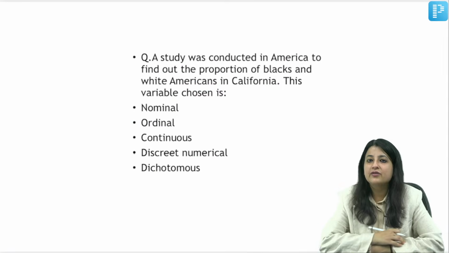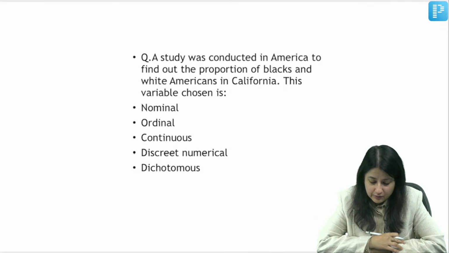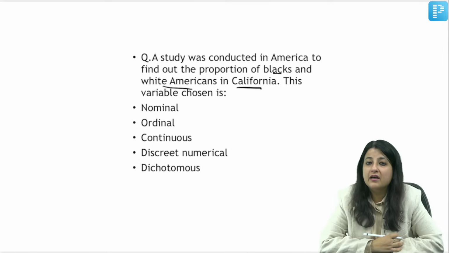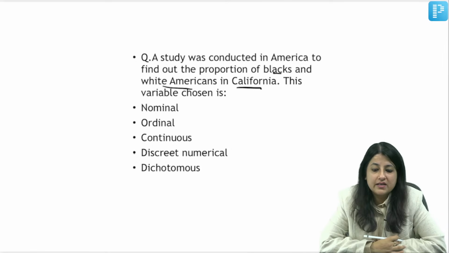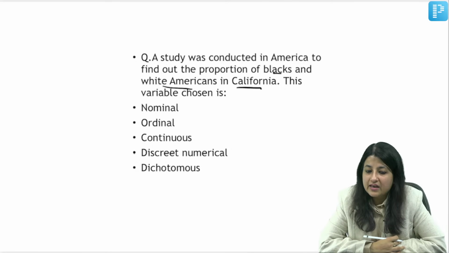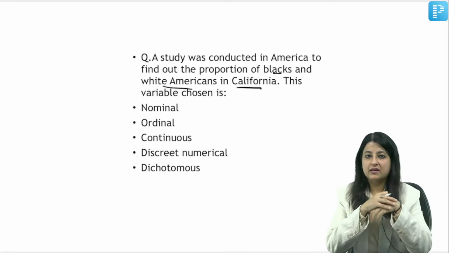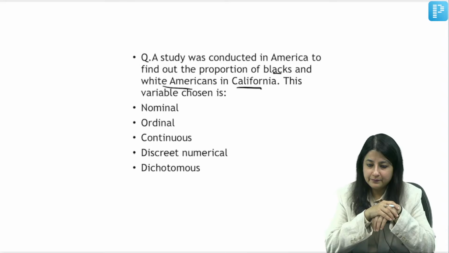All right, let's see if you can mark this. A study was conducted in America to find out the proportion of blacks and white Americans in California. Now, what is the variable chosen here? Anybody? What is the variable chosen here? Nominal, ordinal, continuous, discrete numerical, dichotomous. Let's see what you're going to mark over here. Think and mark, everybody. Take your time.